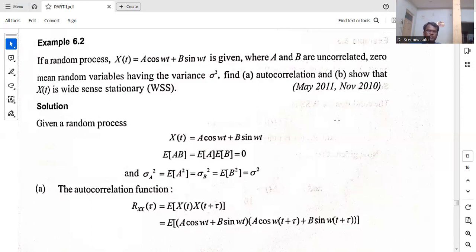So the expected value of AB is equal to 0.